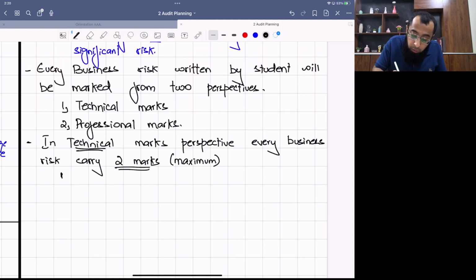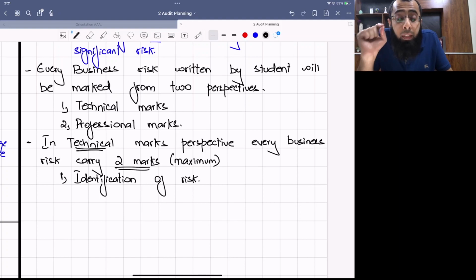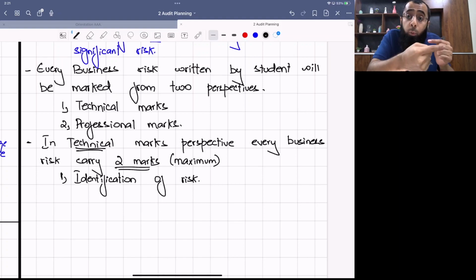Here, what you have to make sure is that you do correct identification of the risk. Like when you are writing a risk, for example, in relation to high gearing, you identify that due to high gearing, a risk exists that interest cost will be very high, or that the company may not be able to repay the loan on time. You first identify the risk, but while doing so, make sure that you don't repeat the question too much.